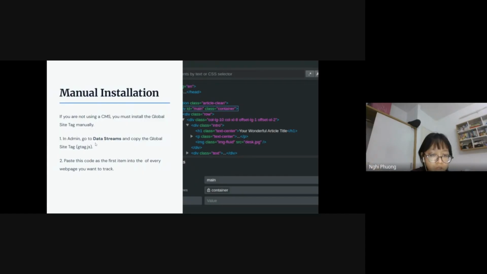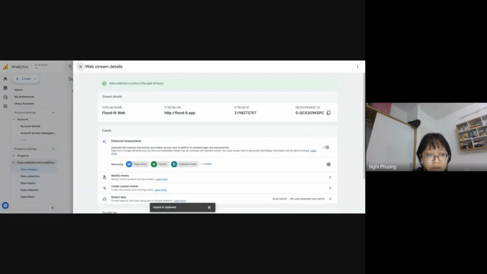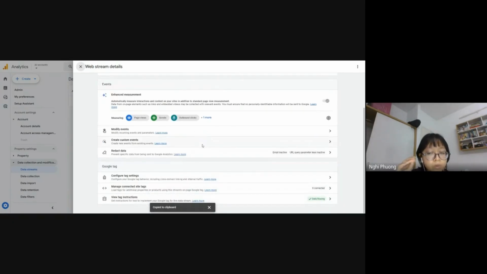It's still in the data stream, and we'll find the global site tag. So this is the measurement ID. If we want to manually install that global site tag, we'll scroll down and click into view tag instructions.